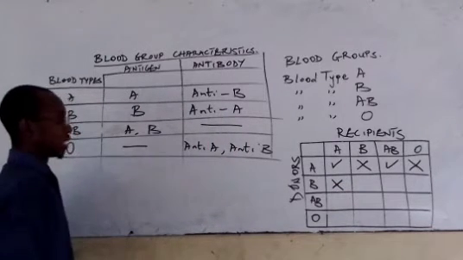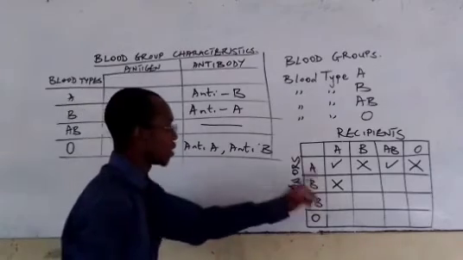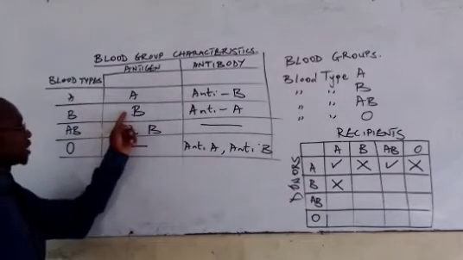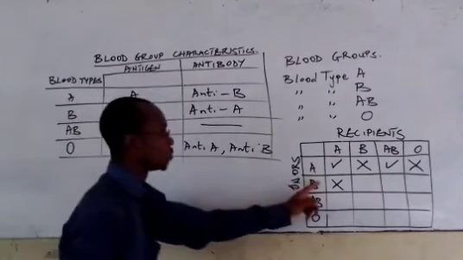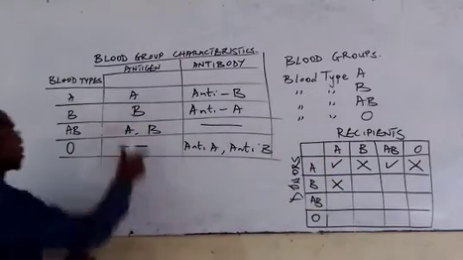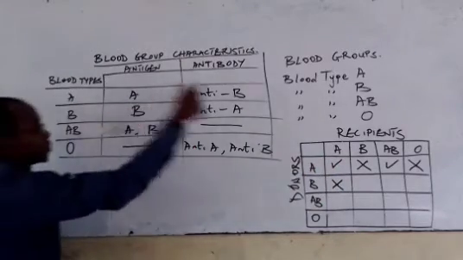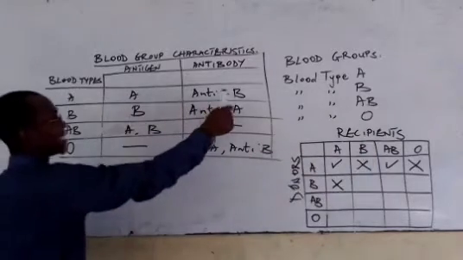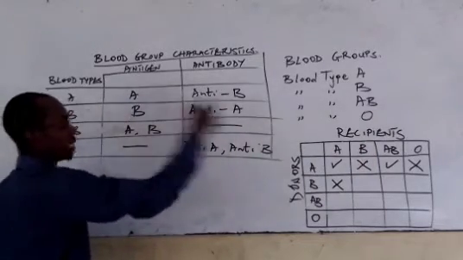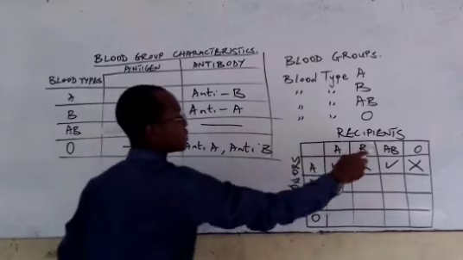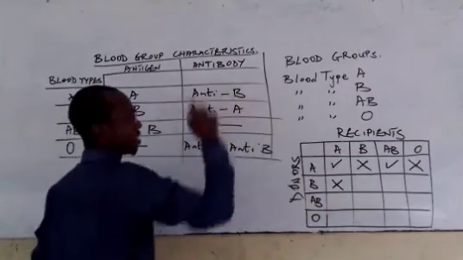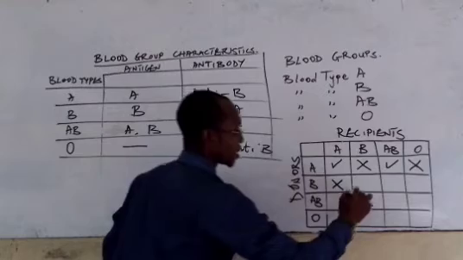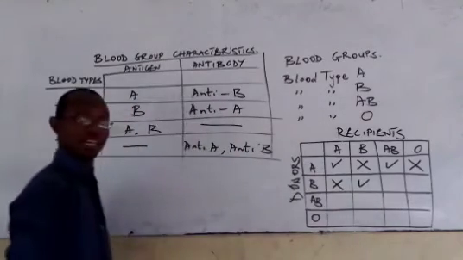Are we following? Now, we have B with antigen B. Will it be possible for B to donate to B? Yes, because B has antigen B, which this recipient also has, and the antibody that this B recipient has is anti-A, not anti-B. So it is possible for this to actually happen.